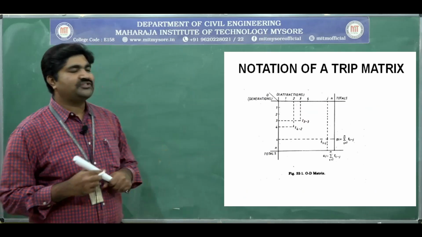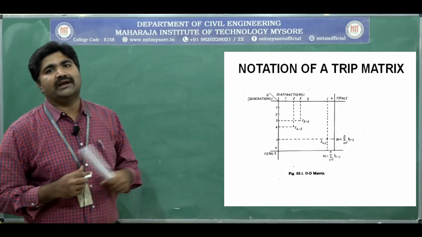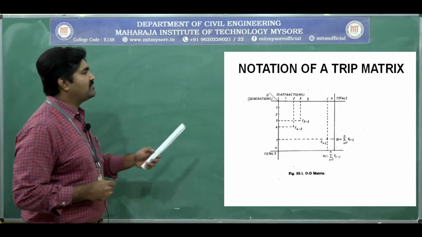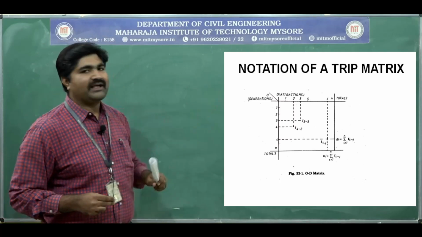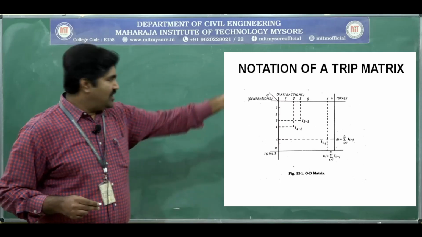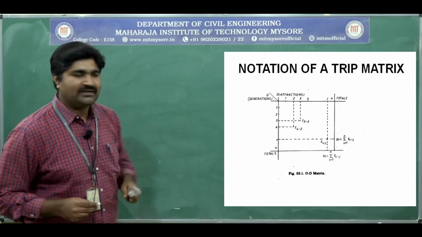Next is the notation of a trip matrix. As I told you, trip distribution will be represented in a matrix form. You can observe there is an origin and the attraction. This horizontal row shows the origin, and that vertical column will give the attraction. I will write here.